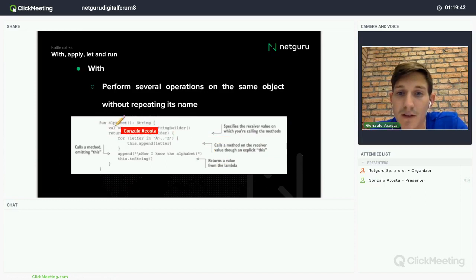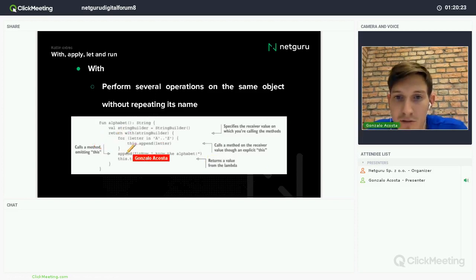For example, here I have the function alphabet, and you can see I'm returning with StringBuilder, passing this object of type StringBuilder. Inside the with block, I don't need to repeat the StringBuilder name. This will point to this StringBuilder, and it's not even necessary to write this. For example, the append is not written with this. So you can use it as if you were inside this object.